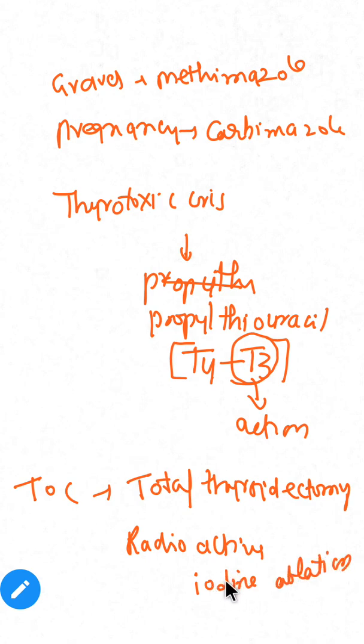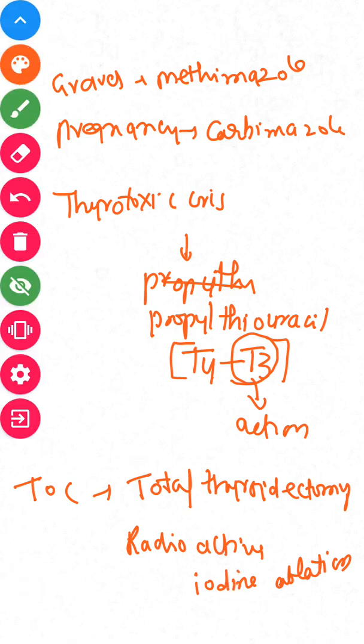Let us see the indications of this radioactive iodine ablation.